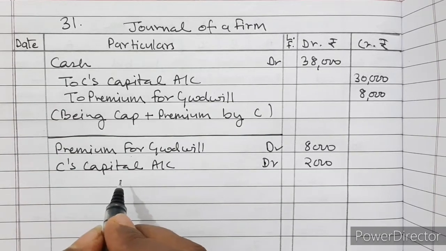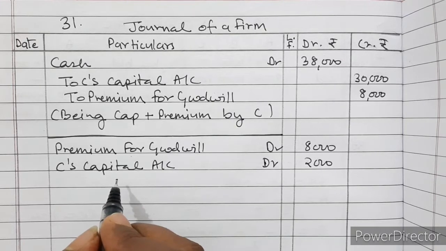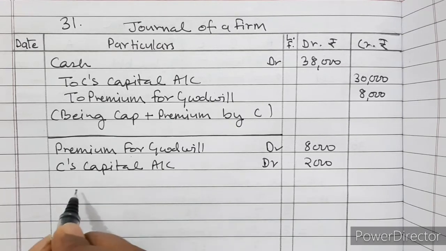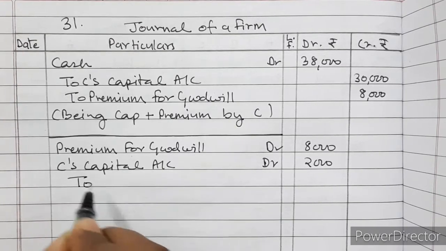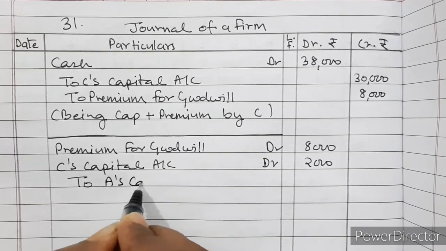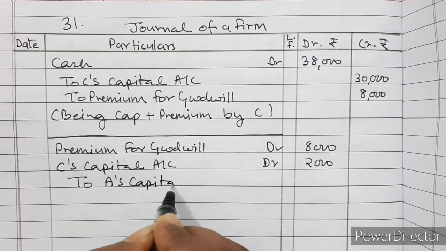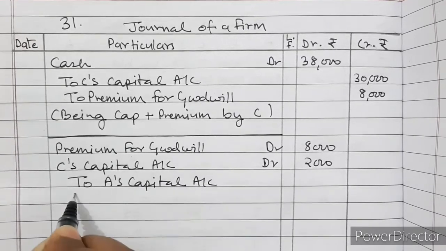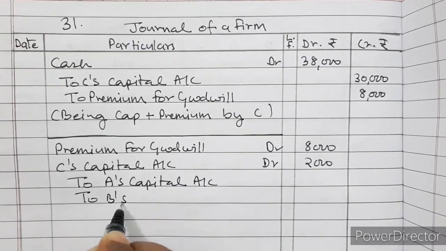And if the capital account is fixed, then we will write current account, to A's capital account and to B's capital account.